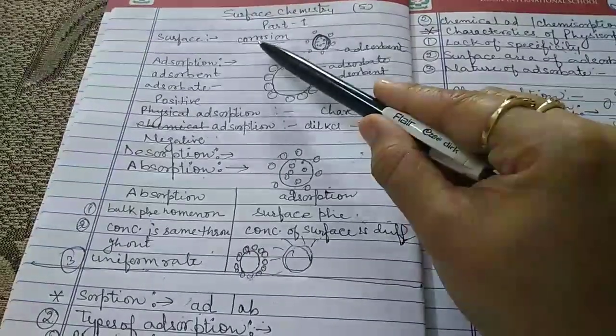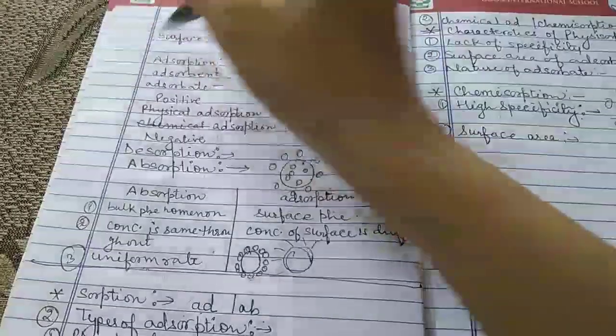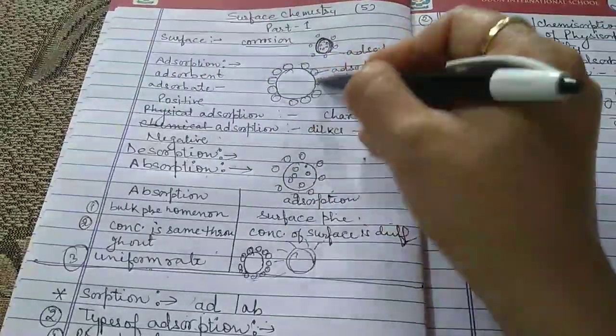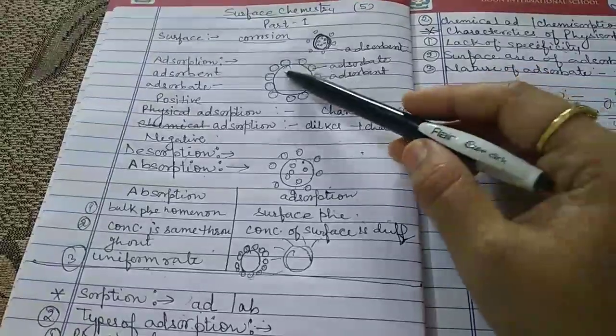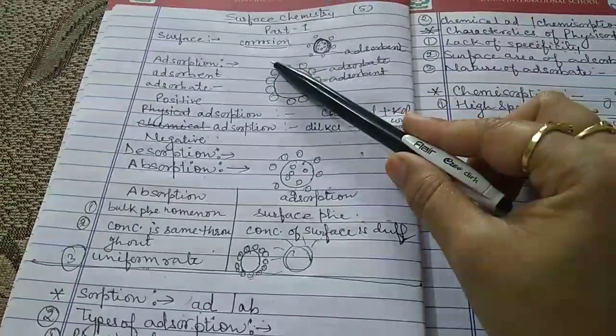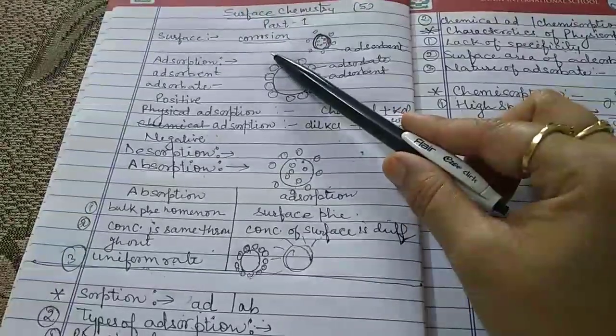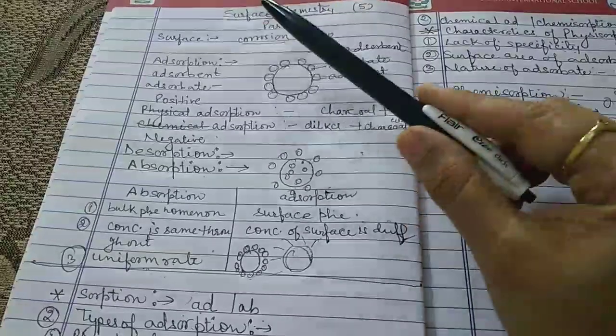The atoms or molecules in the surface, meaning the outer surface. This is the surface. The atoms or molecules on the surface of a substance have a different molecular environment from the atoms or molecules in the interior of the substance, and are chemically more reactive.